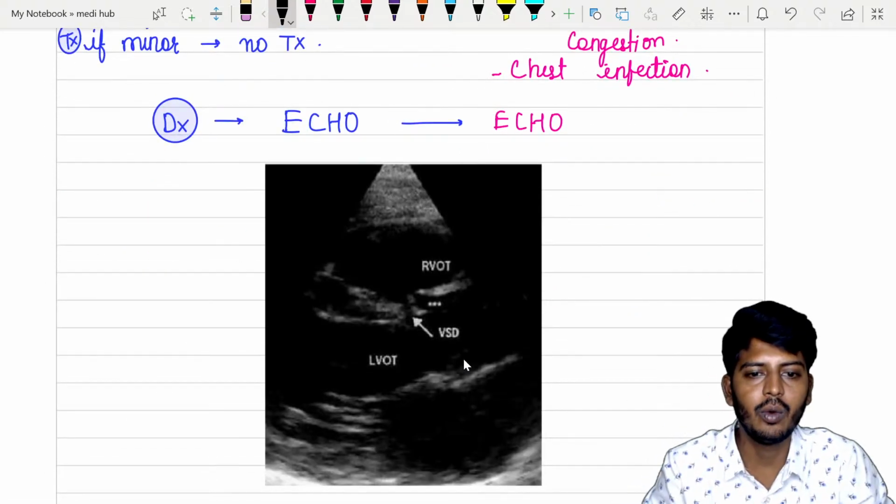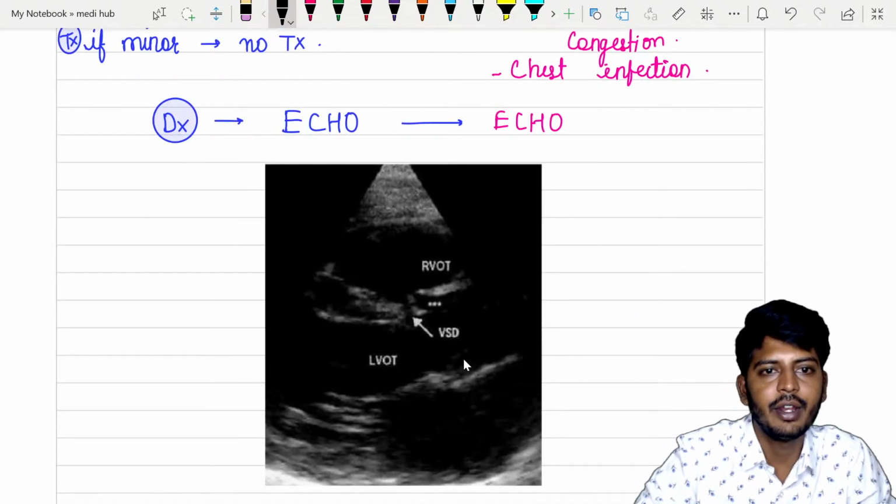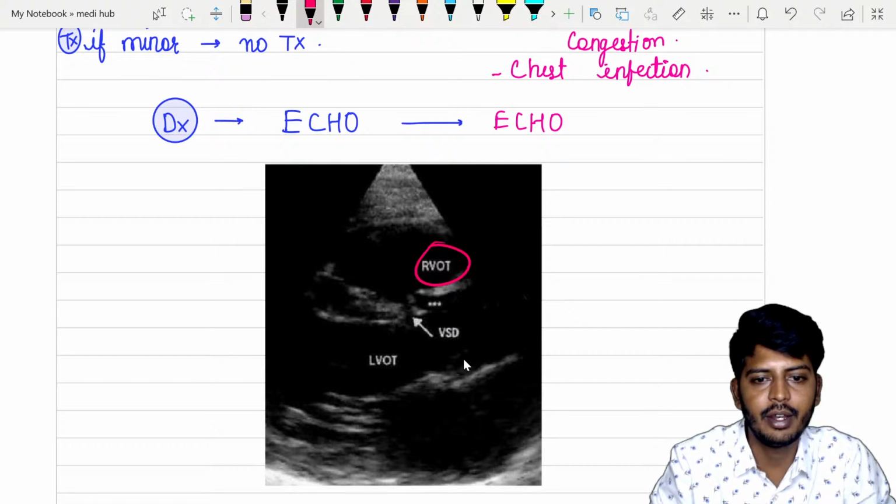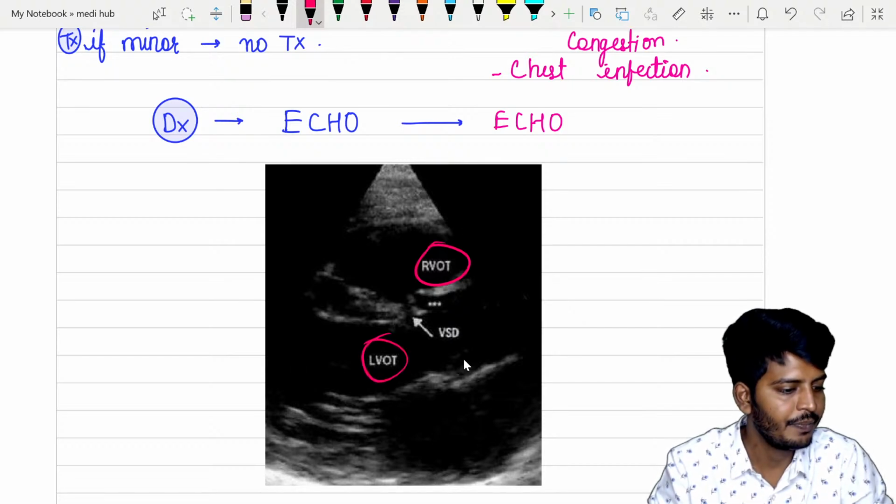Diagnosis will be done with echo only. So this is only the right ventricular outlet, right ventricle and left ventricular outlet.